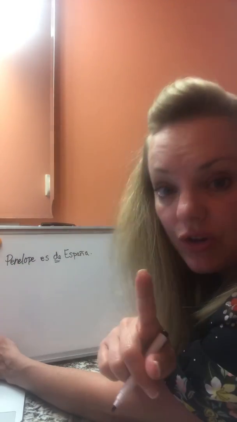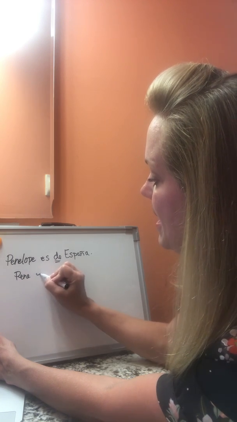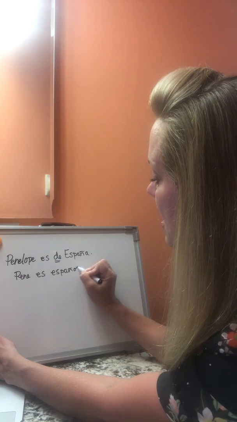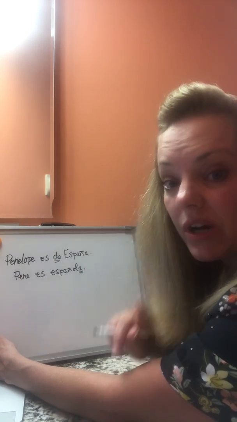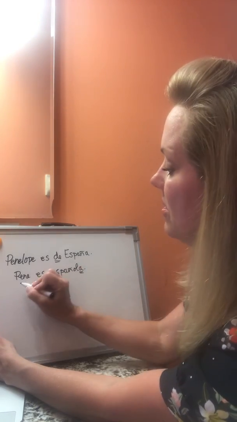If we were going to say she is Spanish, then we're using an adjective. So we would say Penelope es española.